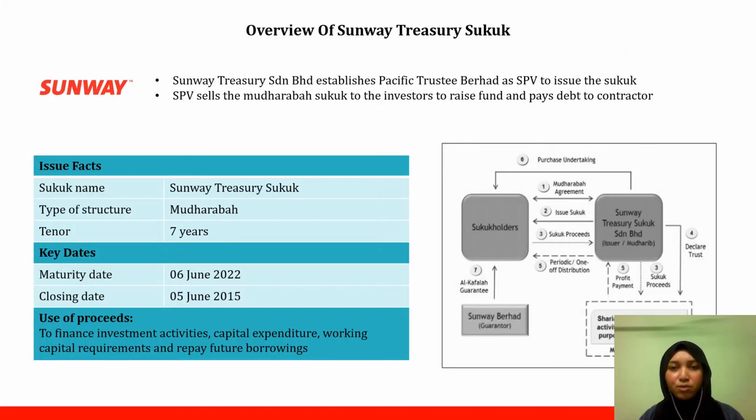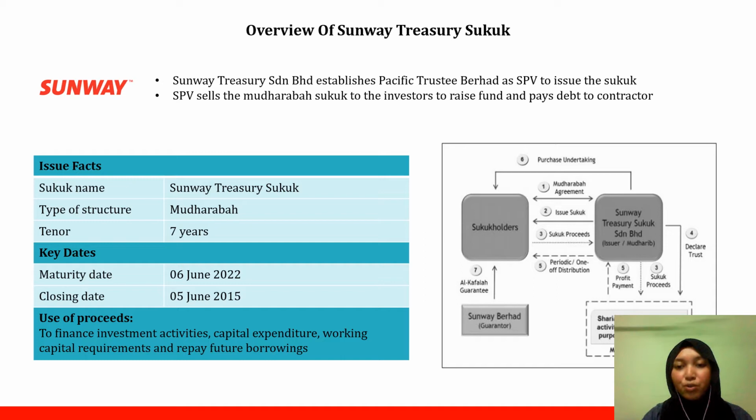For this Sunway Treasury Sukuk, Sunway Treasury Sdn Bhd has established Pacific Trustee Berhad as a Special Purpose Vehicle, or SPV, to issue the Sukuk. This SPV will sell the Mudharabah Sukuk to investors to raise funds and pay debt to the contractor. It was structured based on Mudharabah, and the proceeds will be used to finance investment activities, capital expenditure, working capital requirements, and repay future borrowings.